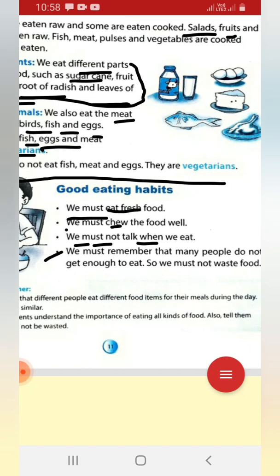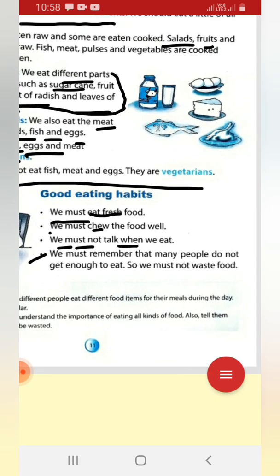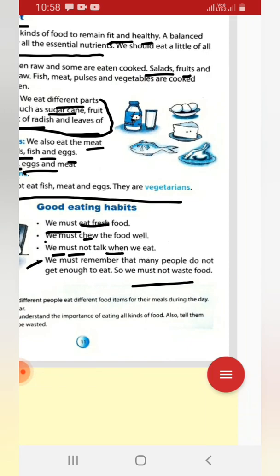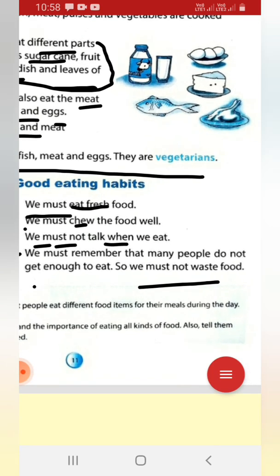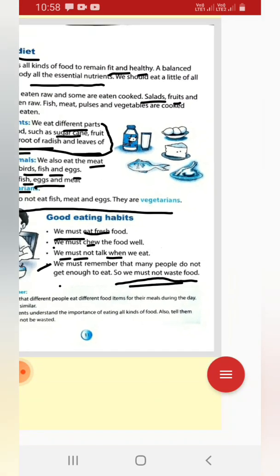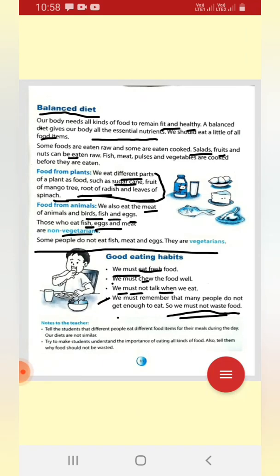Okay, next line. We must remember that many people do not get enough to eat, so we must not waste food. Means however much food we get, we should not waste the food, because we can see on YouTube or on the news channel, because of lack of food, so many people are dying. That is why we must not waste our food. So the food you got from your mother, don't throw it away simply.